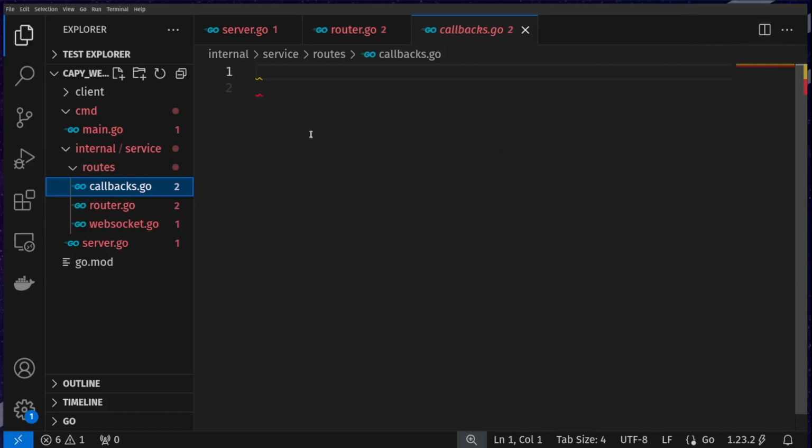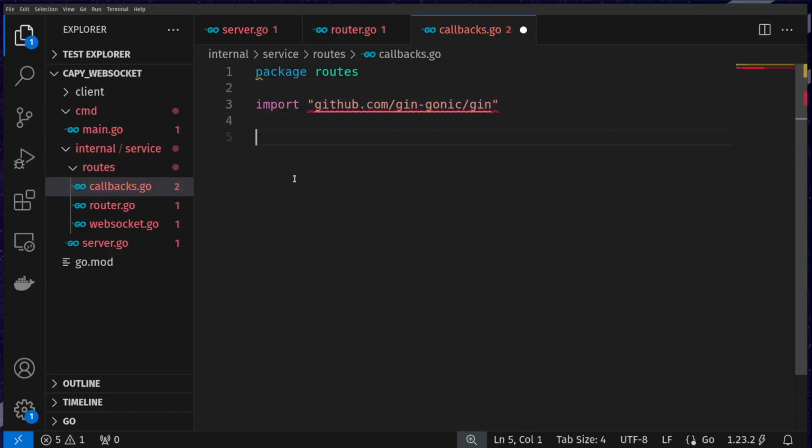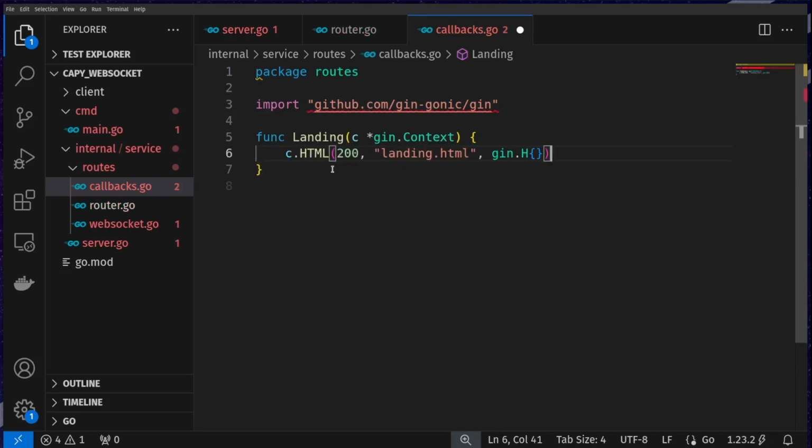Then I'm going to go into callbacks.go, make it under the same package routes, and then I'm going to create a function Landing, which takes in the Gin context, and it's going to return an HTML file. And it's going to give it a status code 200.